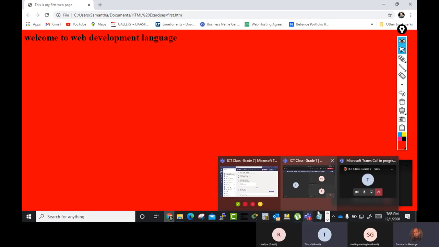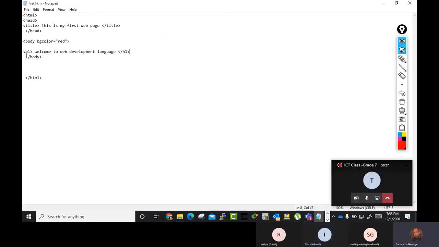So this is the tag. It should be header one, H1, right? H1, not I1. Number one. It should be under the body tag. Remember, you have to put it in the body tag. Otherwise, it won't show.